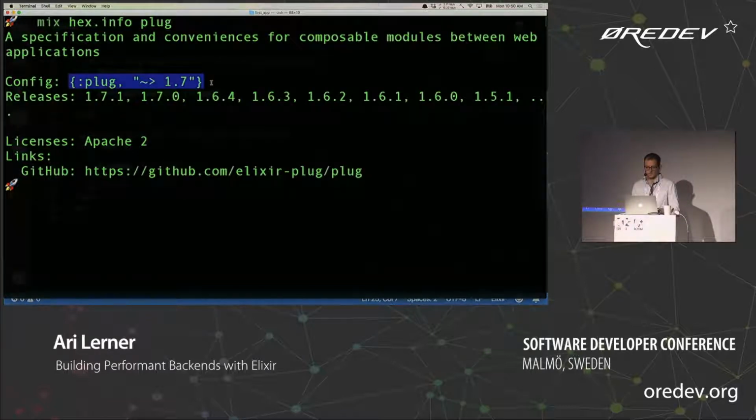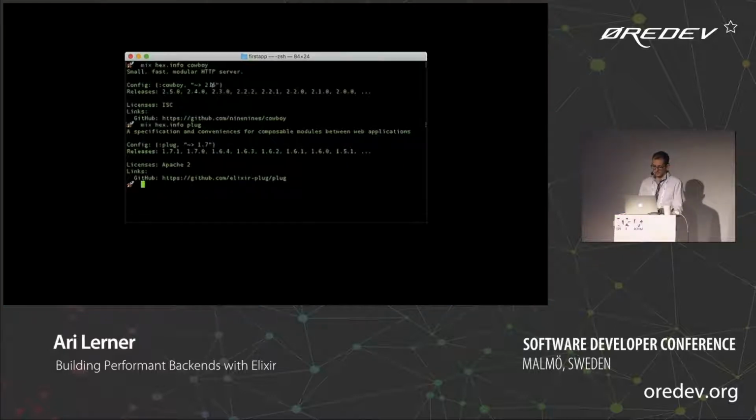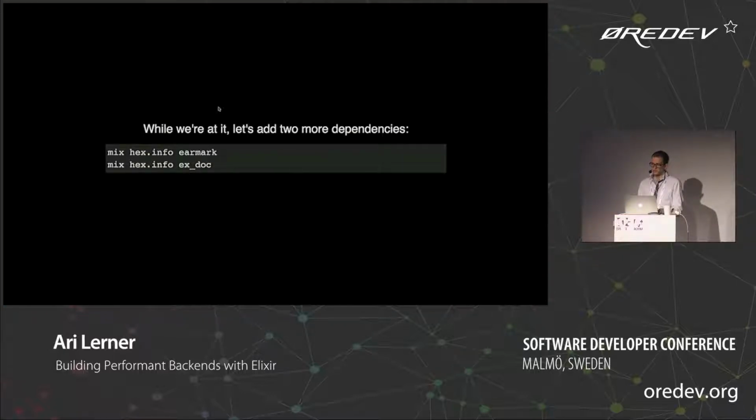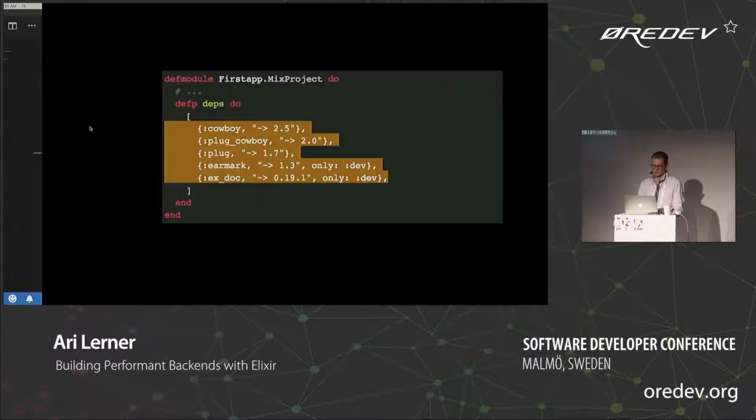And while we're at it, let's go ahead and add two extra dependencies. We'll use earmark and ex_doc, and we'll see why in just a minute. And I think I have all those here. Great.